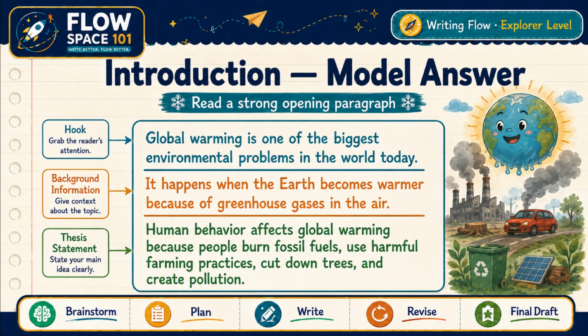Now let's read a model introduction. Global warming is one of the biggest environmental problems in the world today. This is the hook. It happens when the Earth becomes warmer because of greenhouse gases in the air. This gives background information. Human behavior affects global warming because people burn fossil fuels, use harmful farming practices, cut down trees, and create pollution. This is the thesis statement. A strong introduction tells the reader the topic and prepares them for the essay.